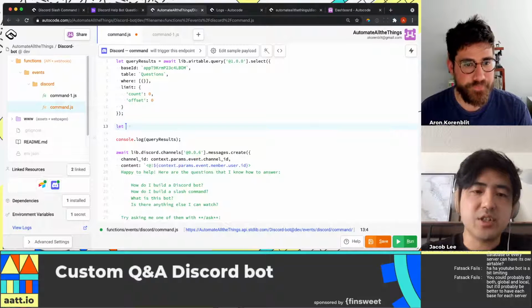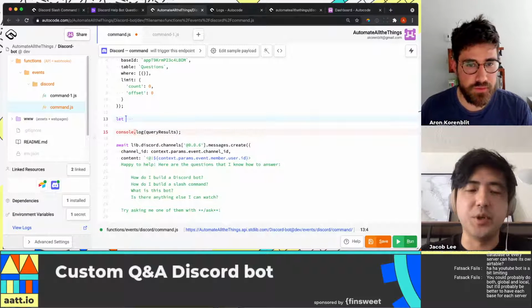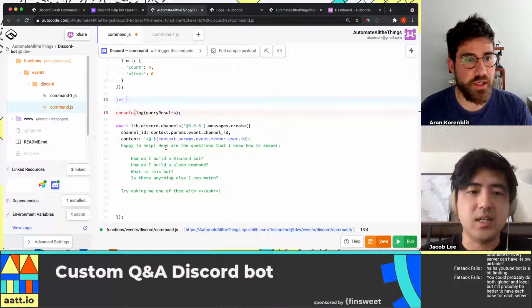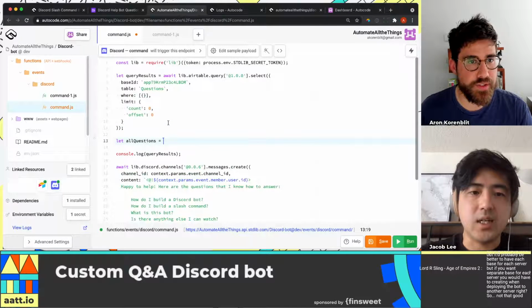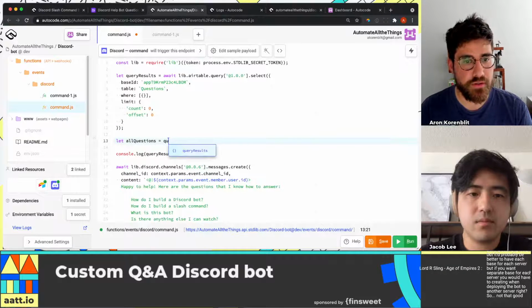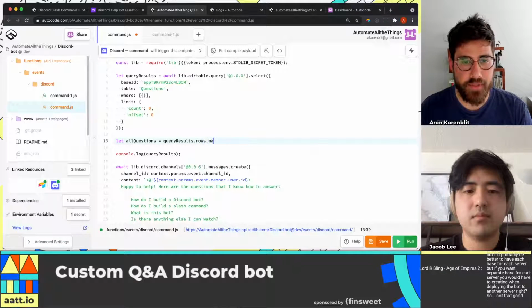Yeah, there's something called .map, which will essentially let us build this message really nicely. So let's call this all questions, equal, and we're going to use this query results dot rows dot map.